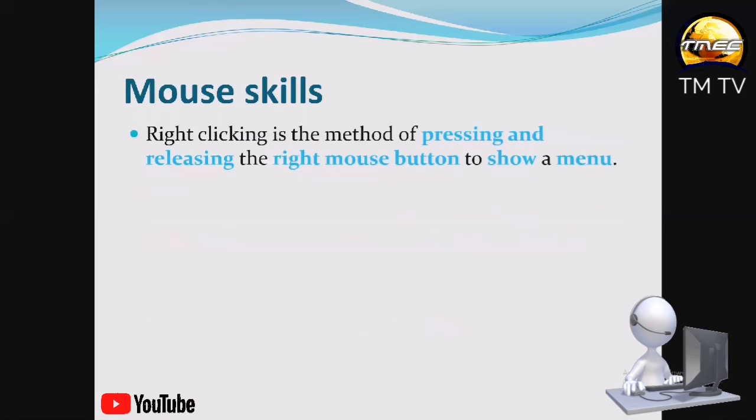The next mouse skill is right clicking. For left clicking, we use the left mouse button. For right clicking, we use the right mouse button. Don't forget this too: you press the right mouse button once to show a menu. So right clicking is a method of pressing and releasing the right mouse button to show a menu, but you press only once.